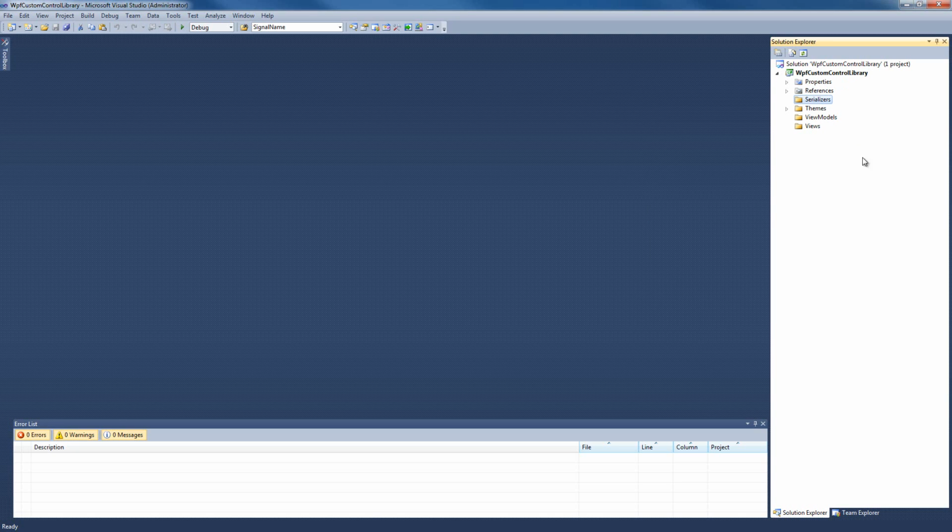Now, these folders are not compulsory, but it is a good practice to organize your solution the best way possible. So we're gonna use these folders to place our classes inside. Now our solution is prepared. We're gonna continue with creating the Control ViewModel.